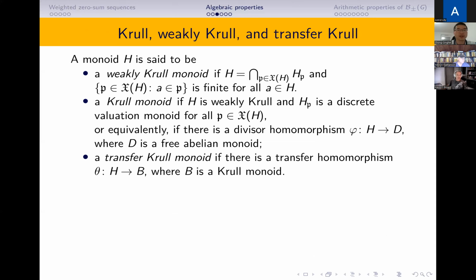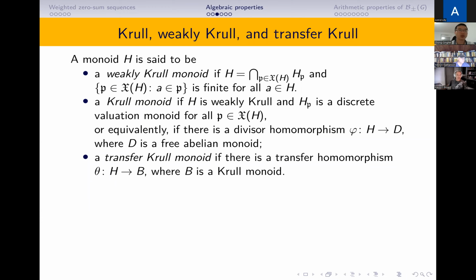Next, we are interested in the properties of Krull, weakly Krull, and transfer Krull. A monoid H is said to be a weakly Krull monoid if the number of minimal prime ideals P in H that contain a fixed element is finite.